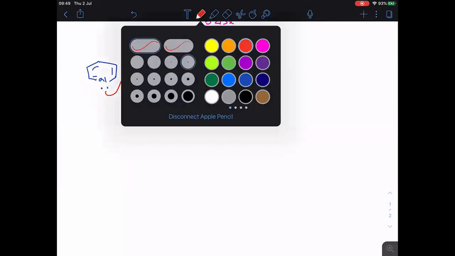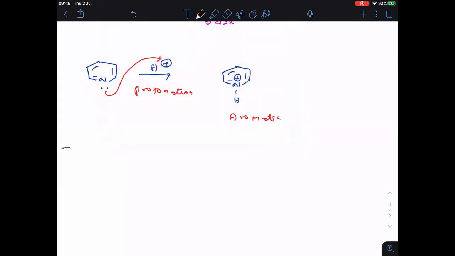Here I want to write one important statement. Even after protonation, aromaticity is retained.